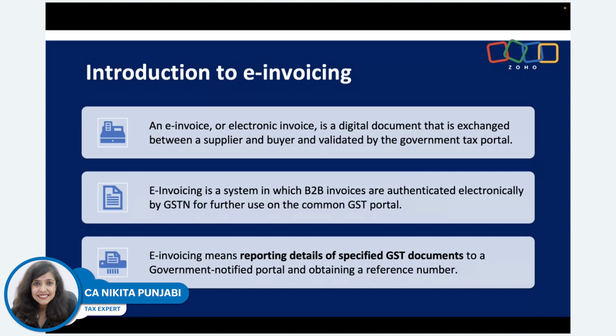Okay. It also means that certain reporting details of specified GST documents are to be notified on the government portal. So e-invoicing is not just a digital invoice. It means that your invoice is first going to go to the government portal, and then from the government portal, you will get it back, and then only you can issue it to your buyer.